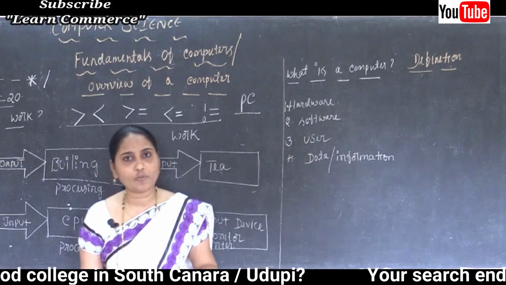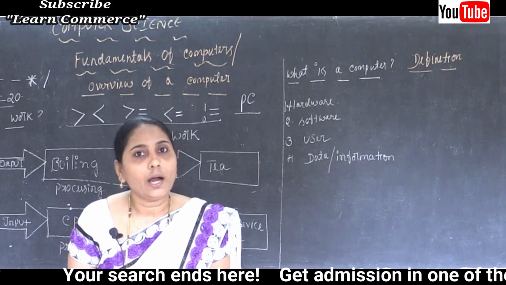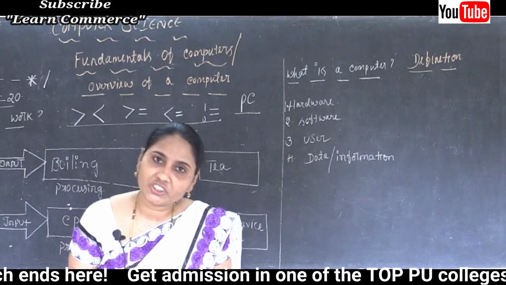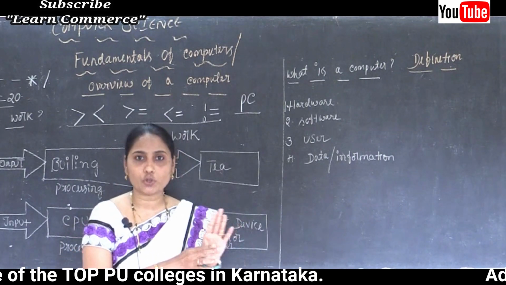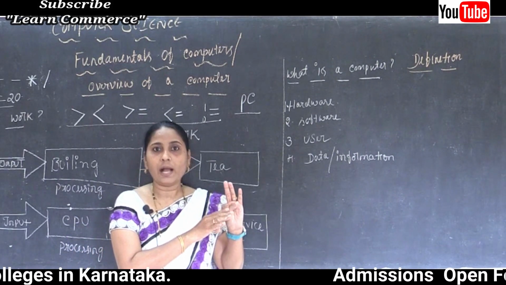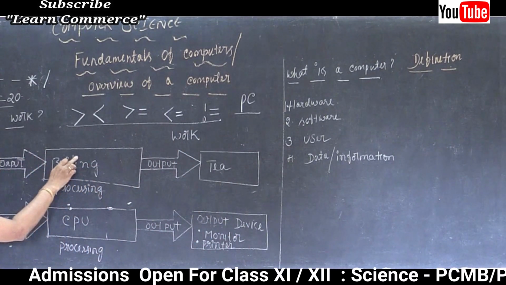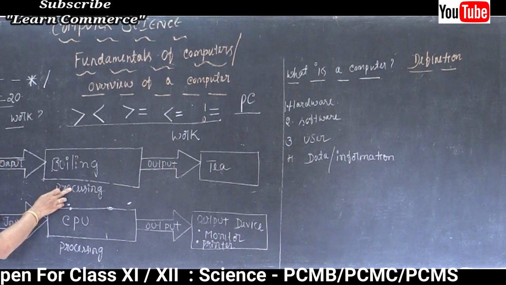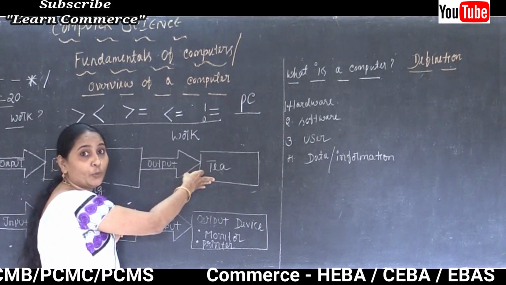So the definition of a computer we can say is: the computer is an automatic electronic machine device, and that is used to store, recall as well as process the data. You know the meaning of process, boiling is also called processing. After the process, what are we going to get? The output of the data.